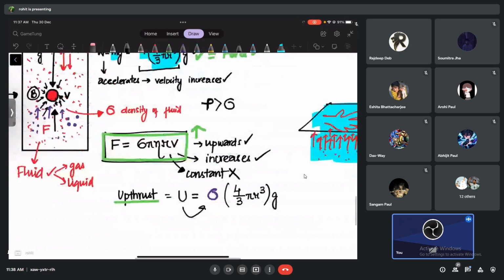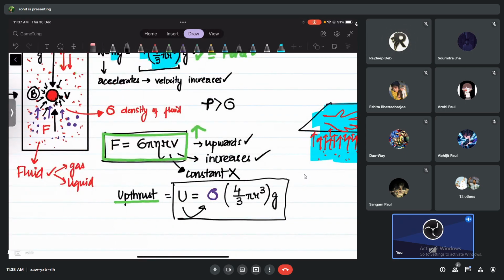Now tell me, does this upthrust change, or does it remain constant? It remains constant. This upthrust does not depend upon the velocity of the solid, or the spherical body. So it is going to remain constant.